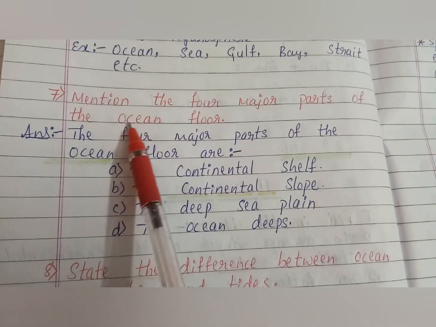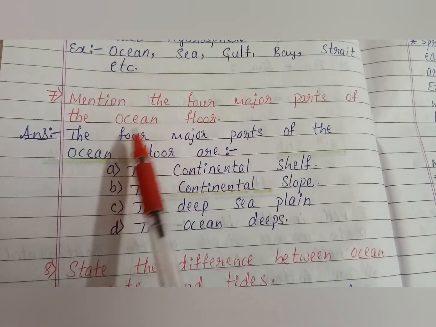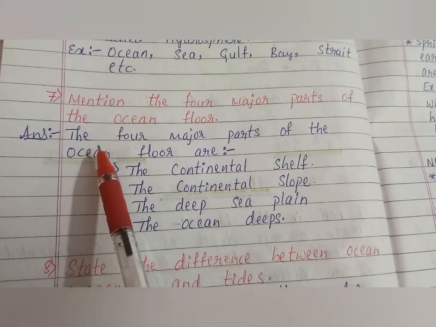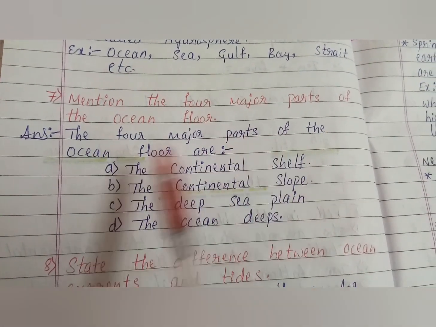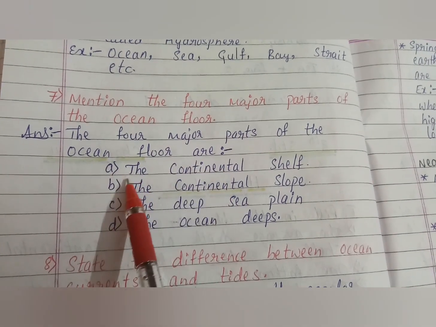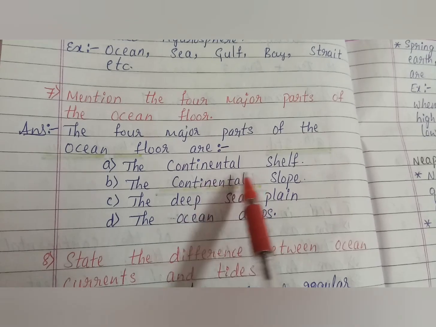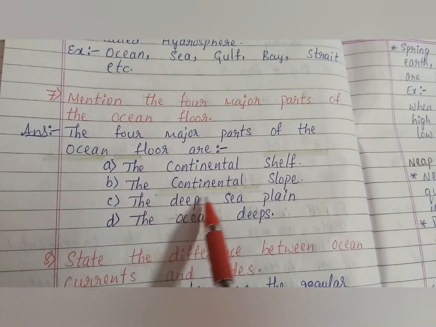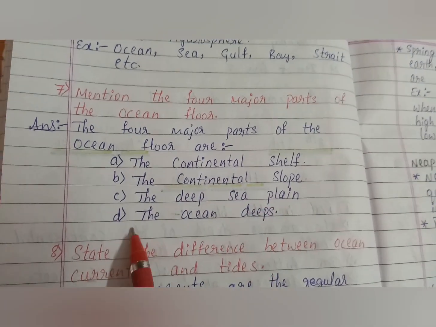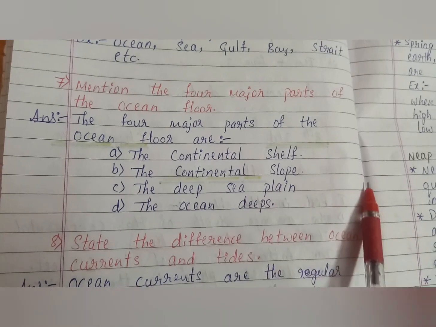Next question, mention the 4 major parts of the ocean floor. Answer is, the 4 major parts of the ocean floor are, first one, A, the continental shelf, B, the continental slope, C, the deep sea plain, D, the ocean deeps.